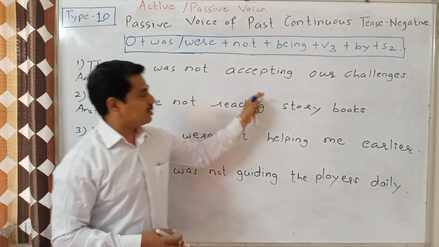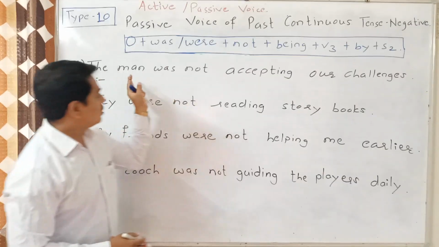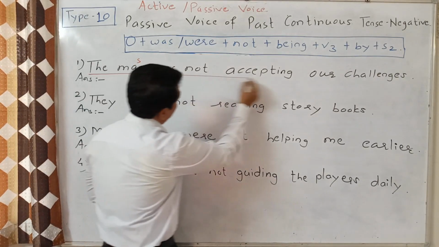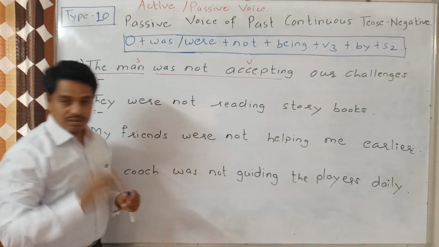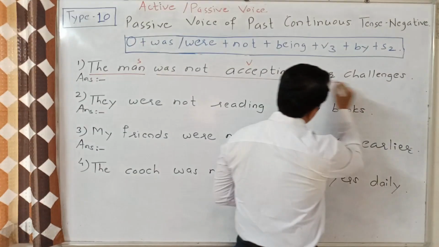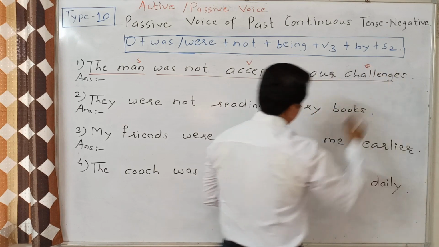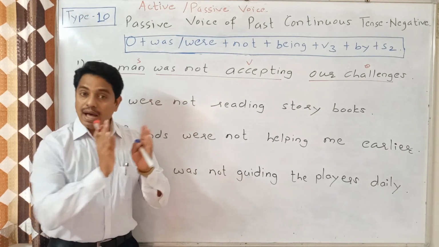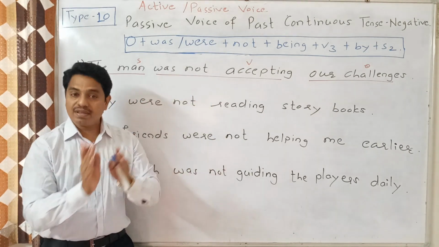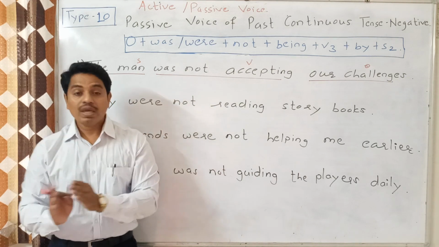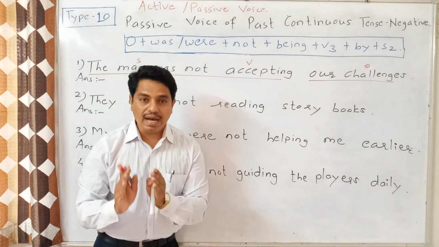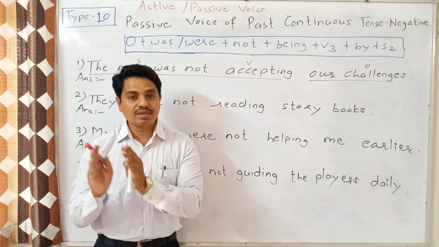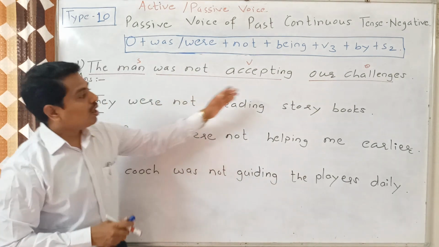The man, this is subject; was not accepting, this is verb; and our challenges, this is object. How to identify the object? It is very easy. Ask the question to the verb either with what or whom. If persons are there, we ask with whom, and if things are there, we ask with what.